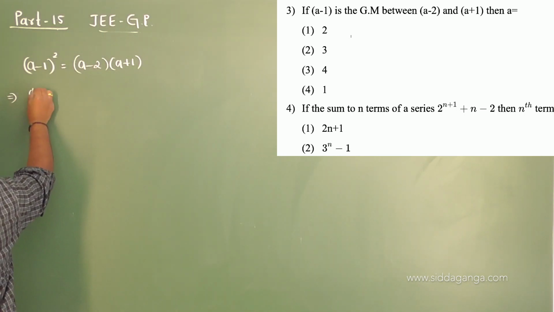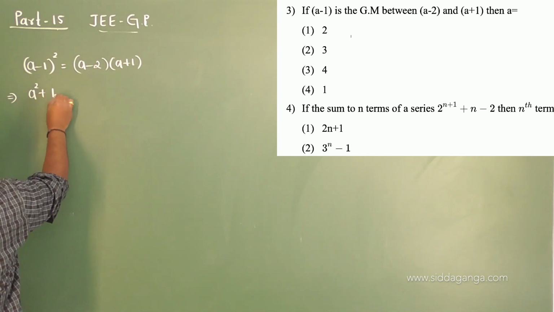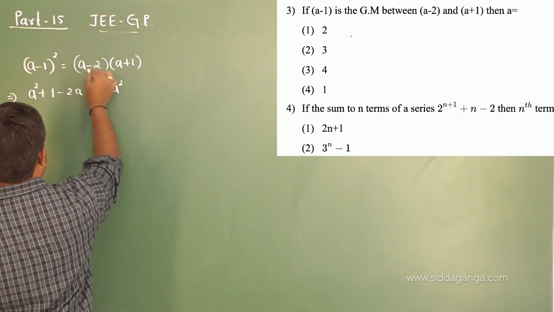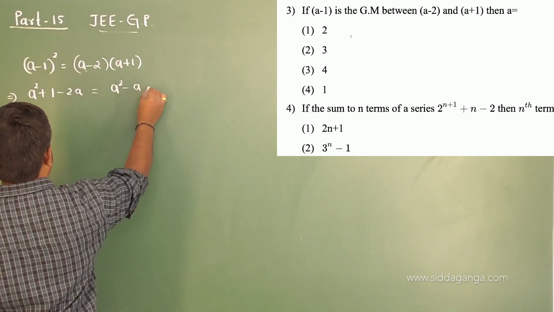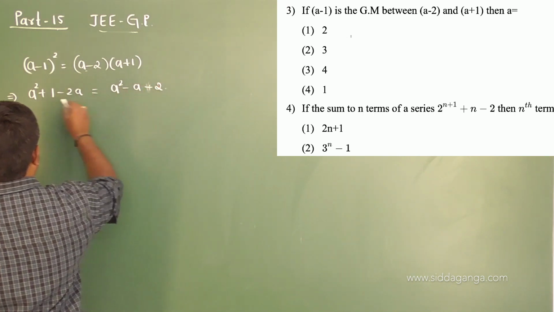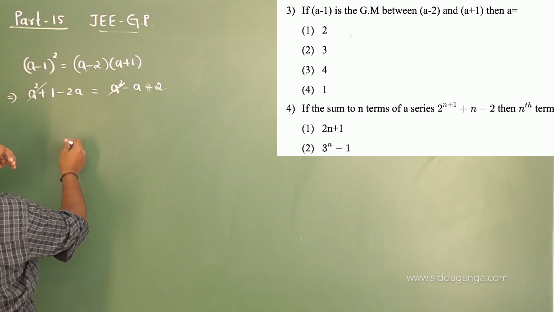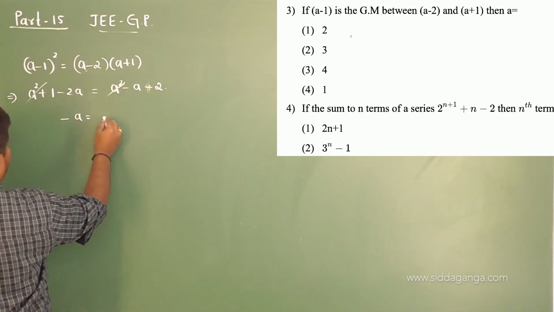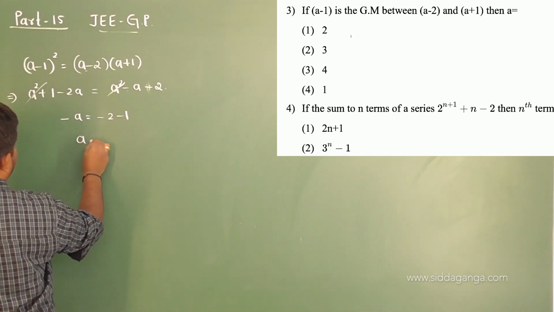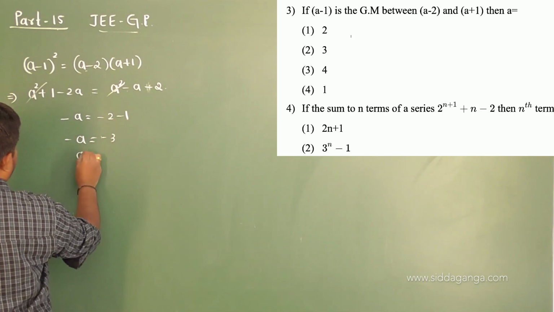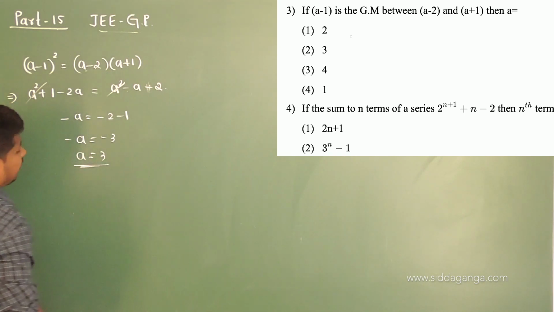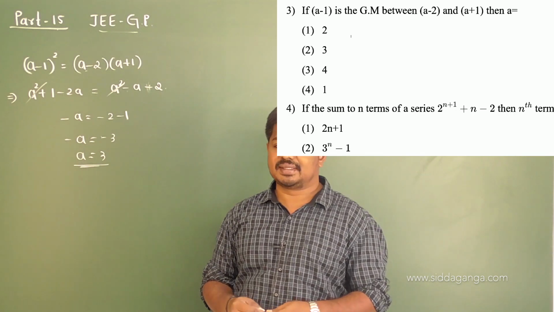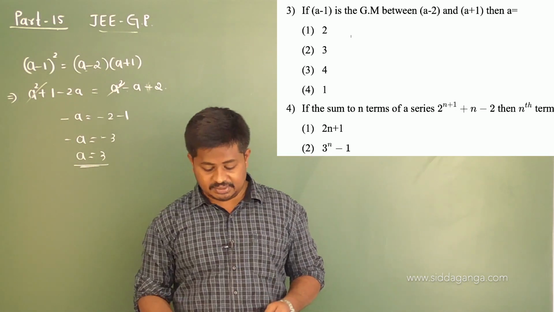That's the question. So again, this is of the form a minus b whole square, a square plus b square. So on simplification, you get minus 2a plus a, so minus a, that is equal to minus 2 minus 1. You get a is equal to 3. So minus a is equal to minus 3, or you get a is equal to 3. You mean a minus 1 is the geometric mean of a minus 2 and a plus 1 only when a is 3. That is option second is the correct one.